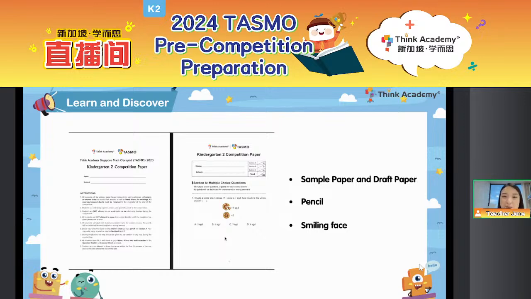If you haven't got your sample paper printed out, you can also just look at the screen and use your draft paper to do it with Teacher Jane, okay? If you are ready for today's lesson, please type 1 in the chat box.